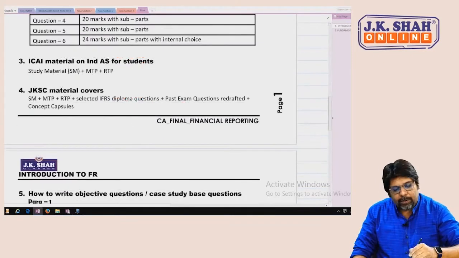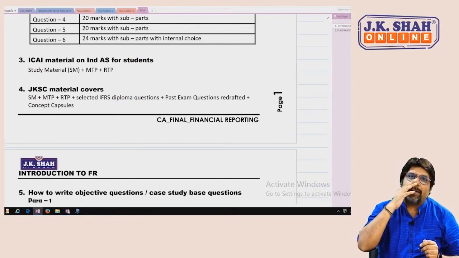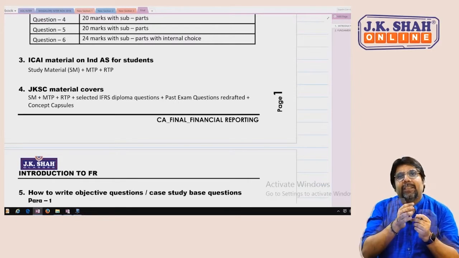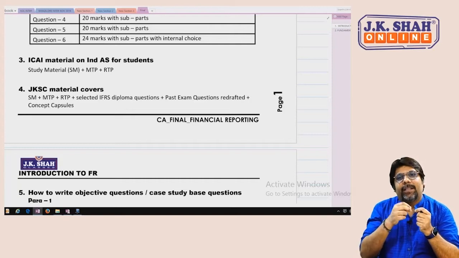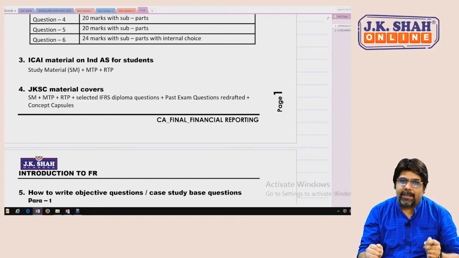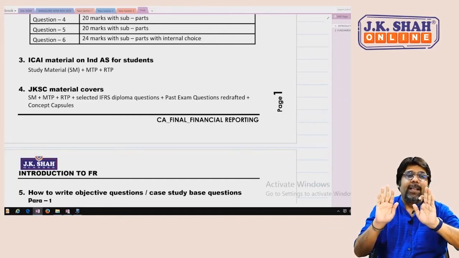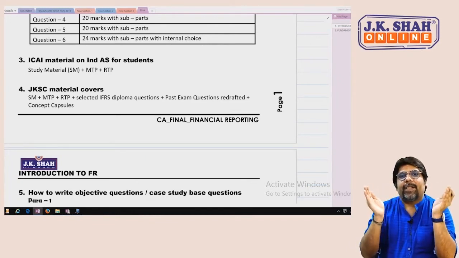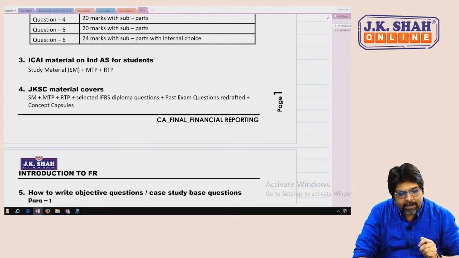Now, the IFRS exams and some questions which are redrafted from the examination, because I felt that some questions are of similar variety, with only 1 or 2 adjustments changed. So those changes have been merged into one question. So question number 1 and question number 2 were basically the same, with 1 or 2 adjustments different in each. So I've made sure that the adjustments are combined and you get one comprehensive question.